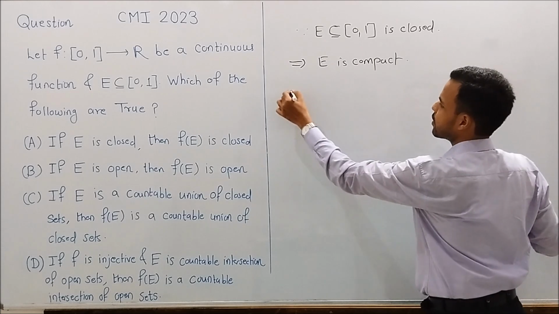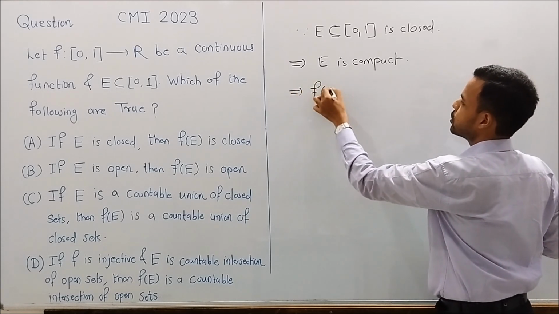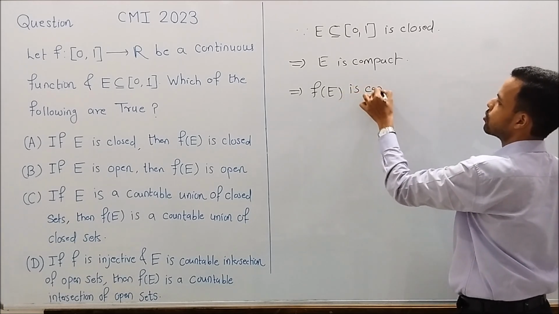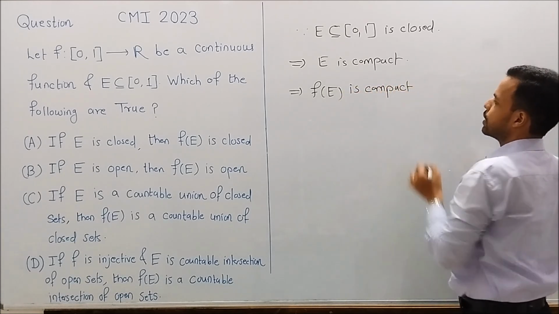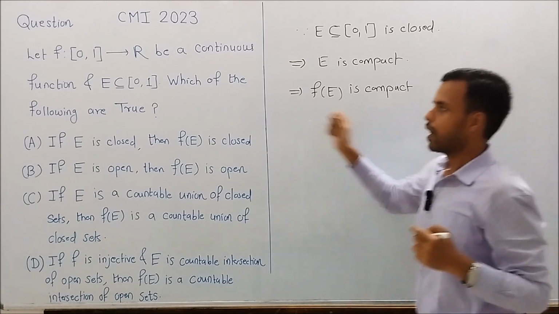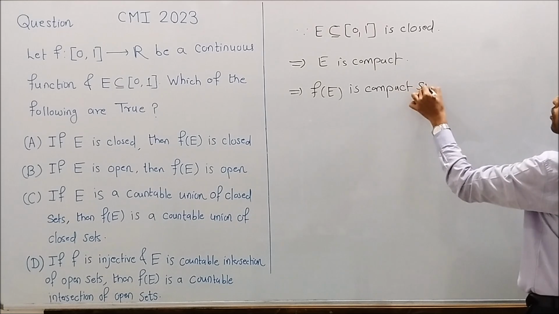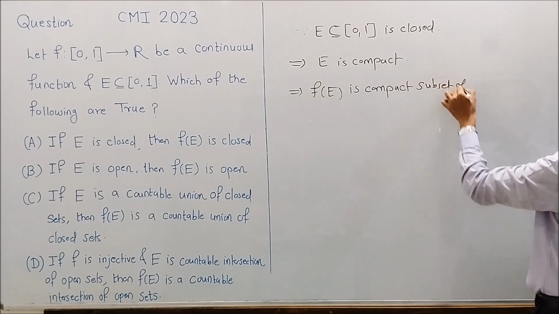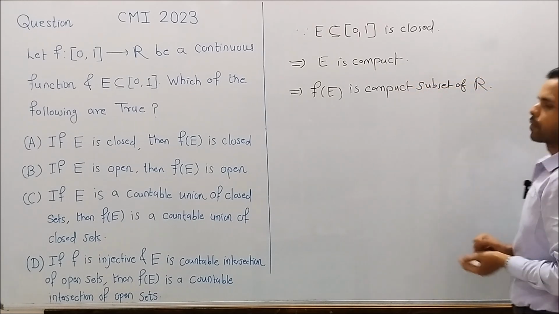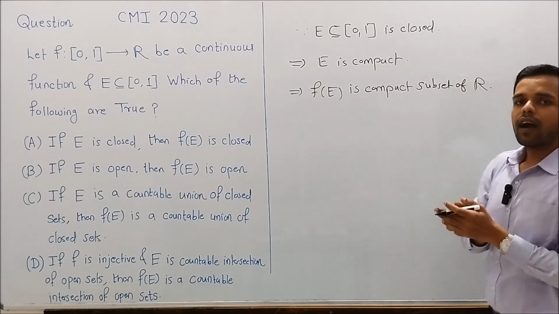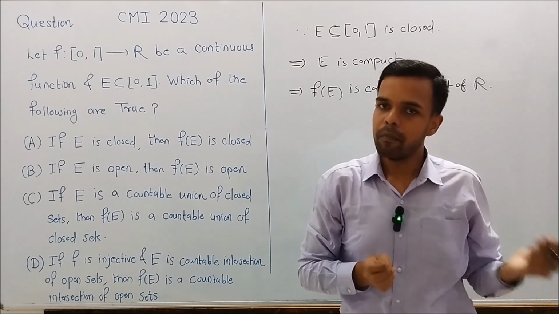So the image of E under f, that is f of E, is a compact subset of the codomain, and here the codomain is R. So f of E is a compact subset of R. And we know that compact subsets of R are closed and bounded.